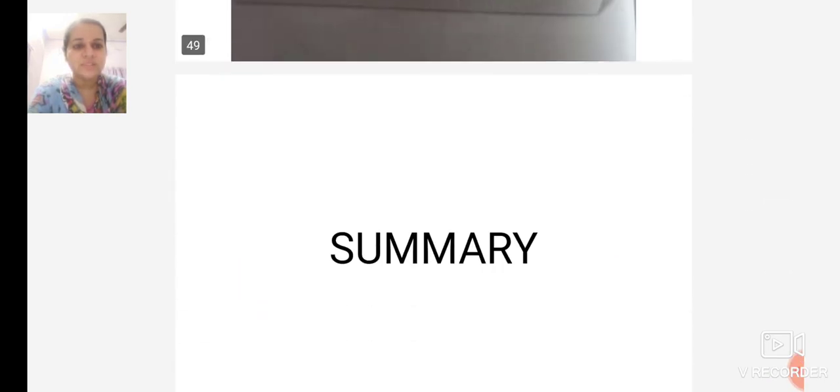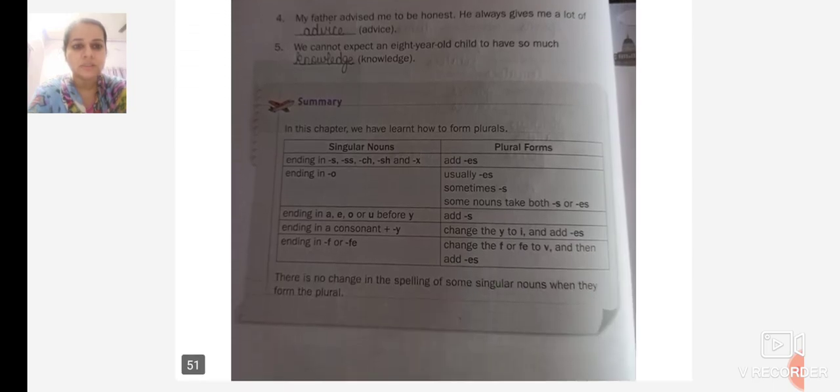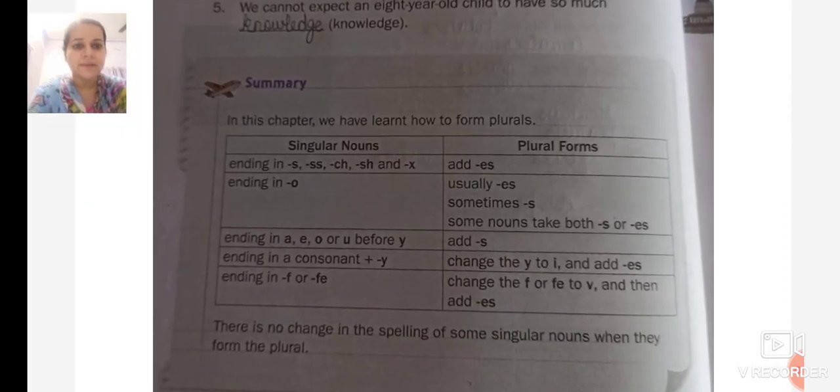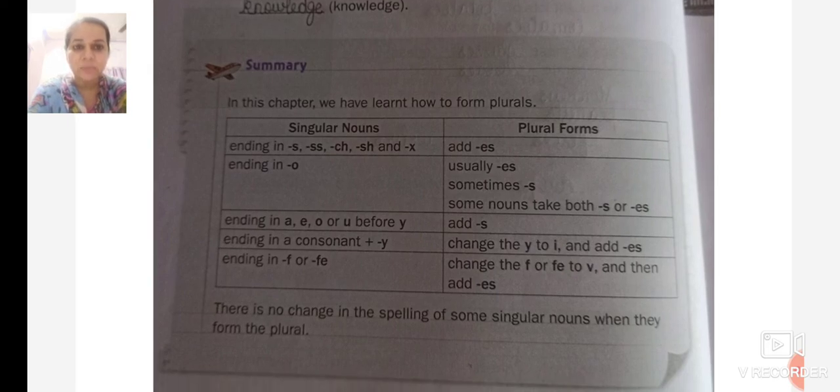We move on to the summary part. In this chapter, we have learned how to form plurals. Here again are the examples. So students, here we end with the revision of lesson 1 and 2. I hope you all understood the revision chapters, lesson 1 and 2.